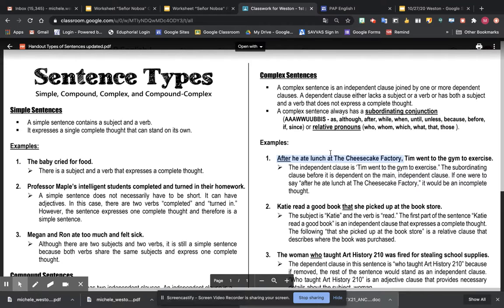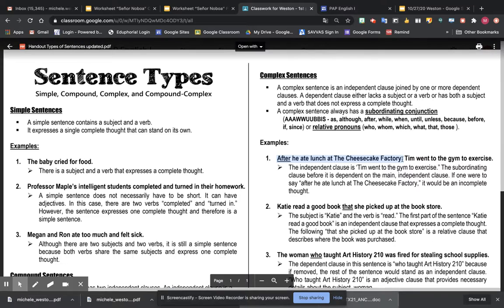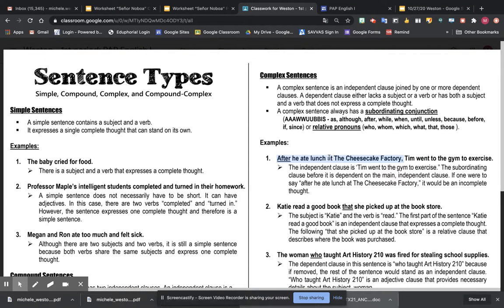So why are you saying this? After he ate lunch at the Cheesecake Factory, what is it you want? What happened to him? What did he do? And that's why you need the rest of the independent clause to make sense. So make sure when you're writing your complex sentences that you have at least one dependent clause. You can have more, and then one independent clause.